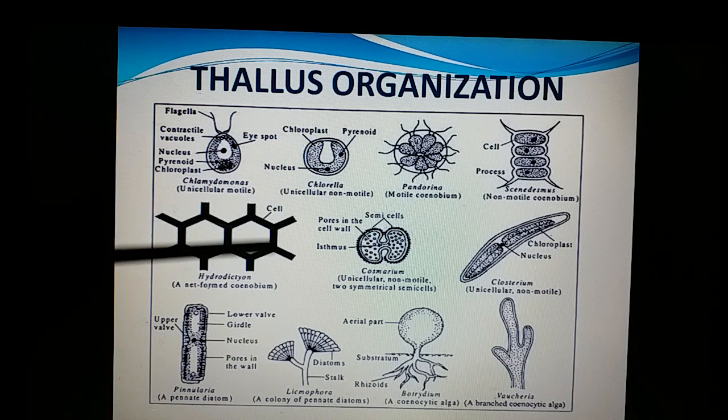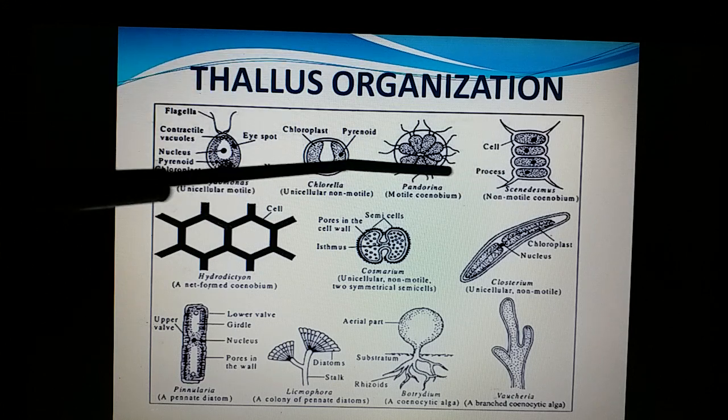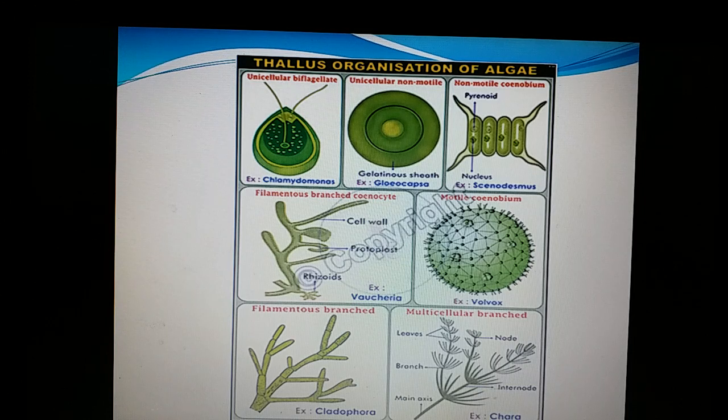Now, another important aspect in alga is the thallus organization. It's a huge topic once again. As I said earlier, alga shows a terrific diversity in its structure. You find unicellular members, colonial forms, filamentous forms, branched forms, and parenchymatous forms. Let's go and see this topic of thallus organization. Once again, you are seeing the different structures of algal members.